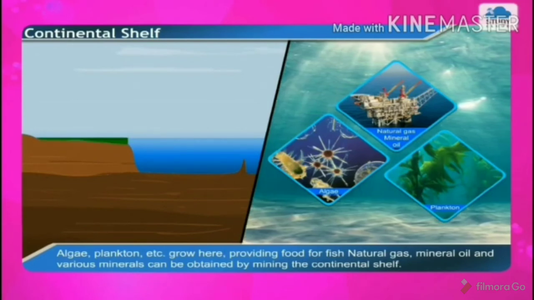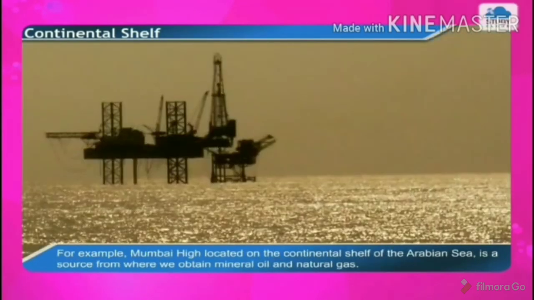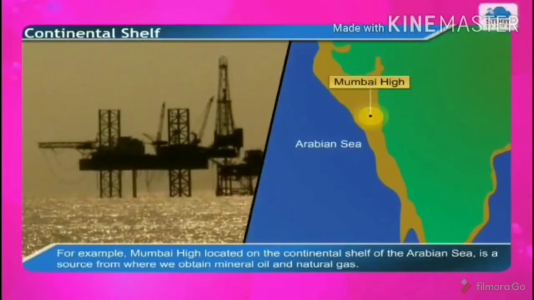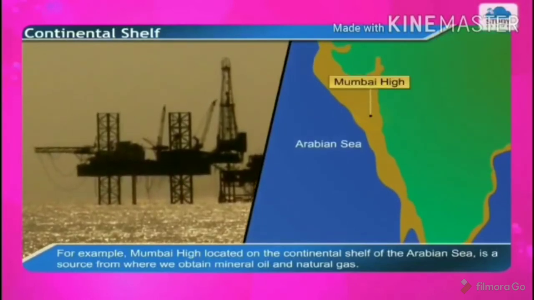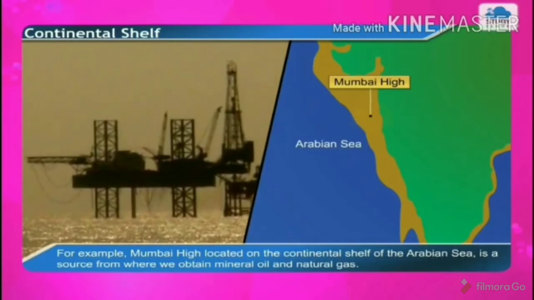Natural gas, mineral oil, and various minerals can be obtained by mining the continental shelf. For example, Mumbai High, located on the continental shelf of the Arabian Sea. It is a source from where we obtain mineral oil and natural gas.